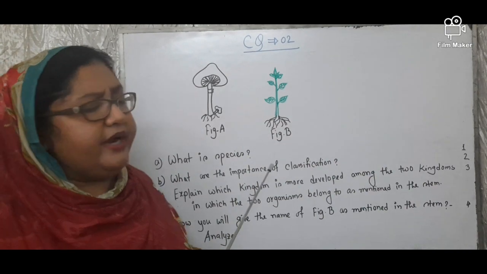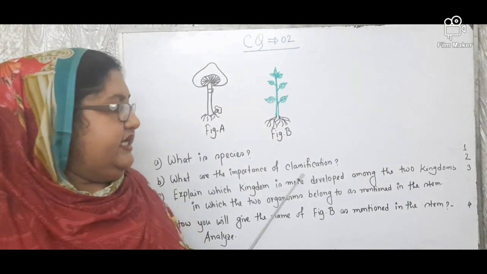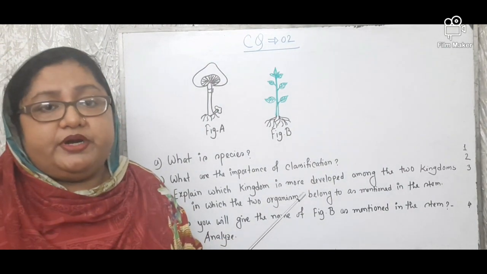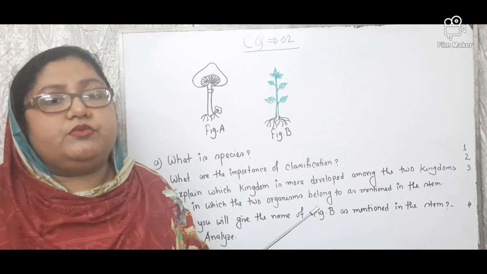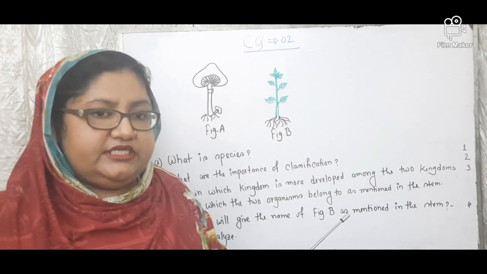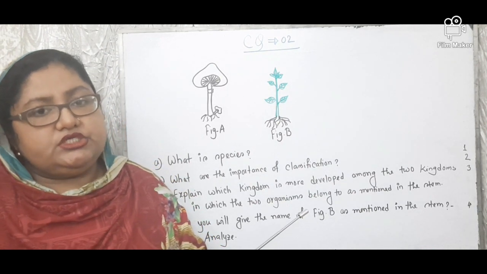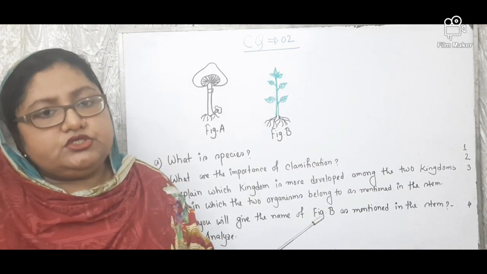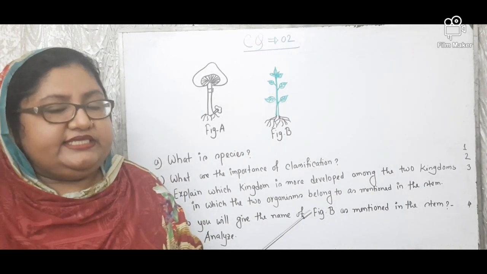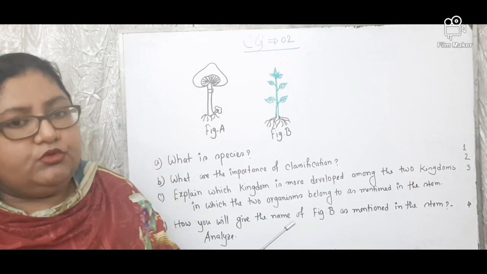In the first point, you can write the scientific name should be in Latin word. Then the scientific name has two parts. First part is genus, second part is species. The genus always starts with capital letter and the rest of the part will be in small letter, and all the letters of species will be in small letter. You will put an example such as the scientific name of a human being, Homo sapiens.